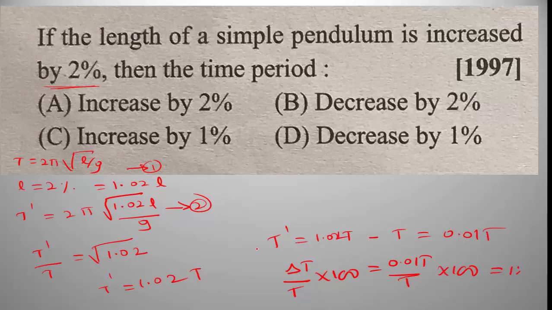It is 1%. Here the time period increases by 1%. Option C is the right answer.